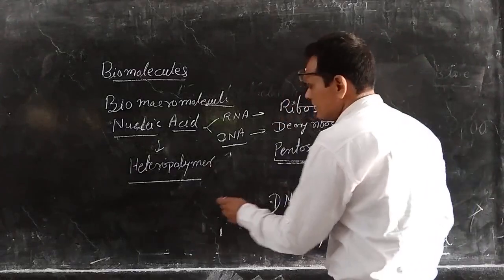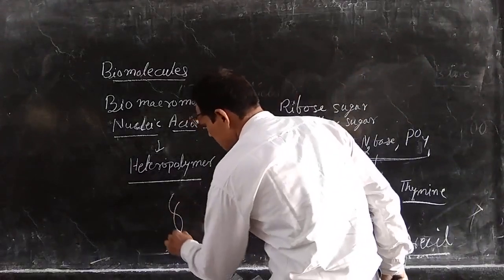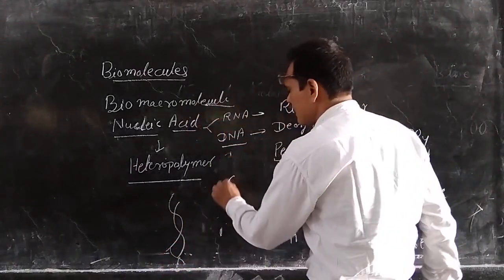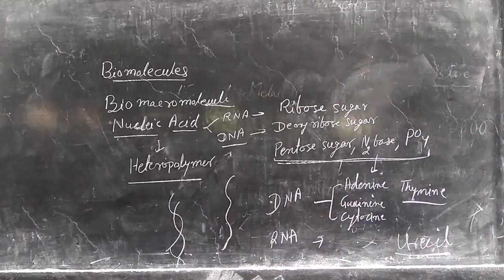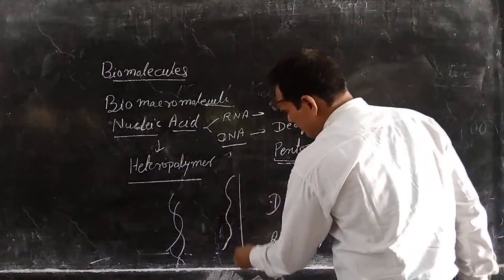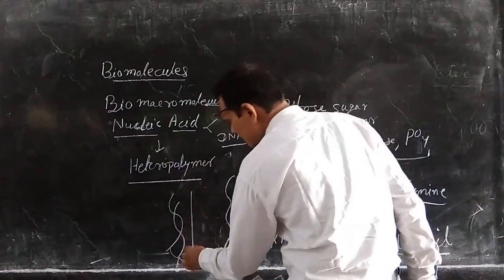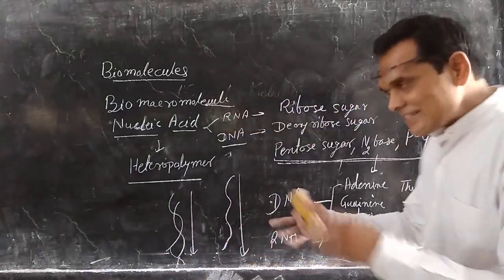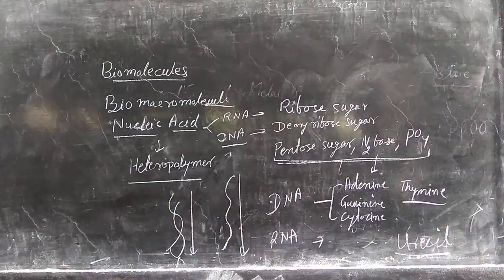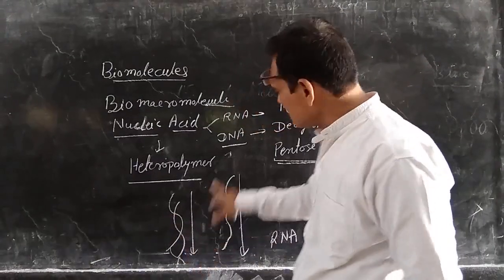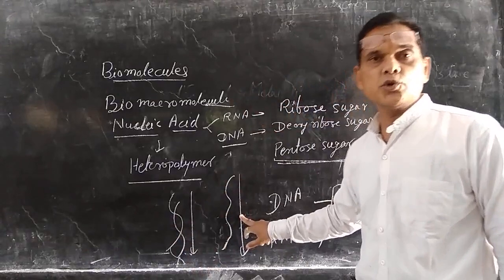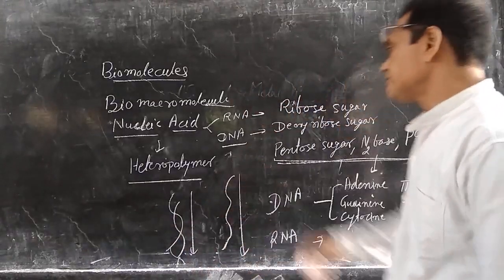DNA is a double strand structure, but RNA is a single strand structure. RNA has only a single strand, DNA has a double strand structure. This is a polynucleotide. Here 2 polynucleotide chains are coiled around each other. In DNA, 2 polynucleotide chains are coiled around each other, whereas in RNA there is only one polynucleotide chain.